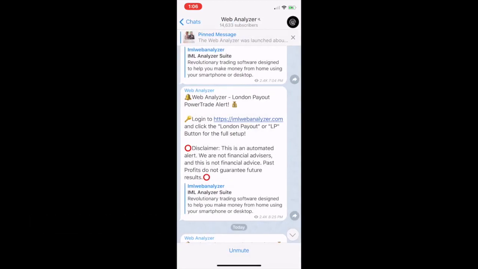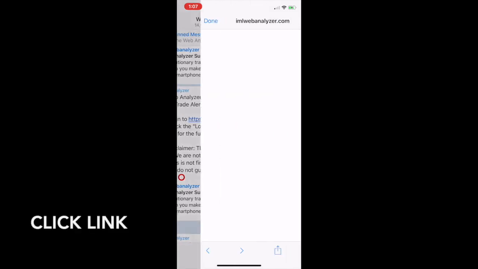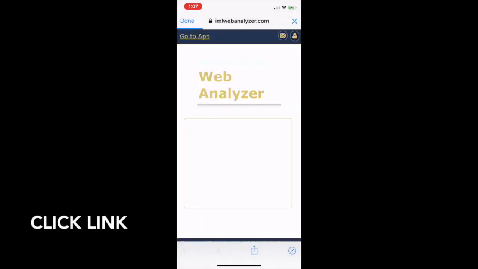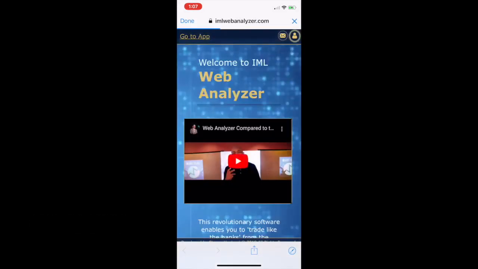So a new trade alert comes through. Again, this is copy and paste. I want you guys to do this before learning the skill of how to trade. All you do is click the link. That'll take you right into the web analyzer. At the top left, it says go to app.